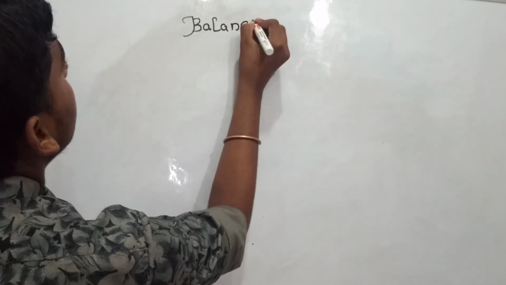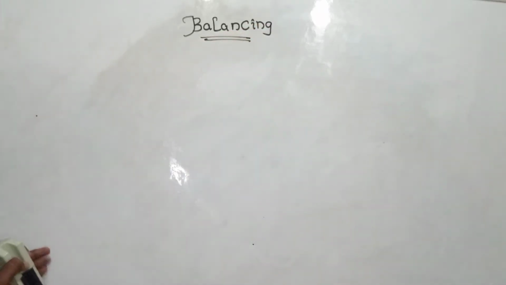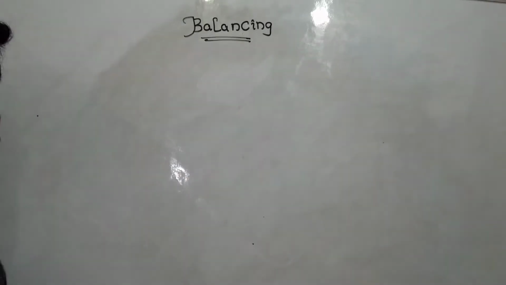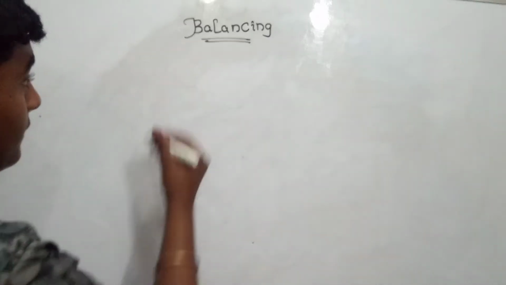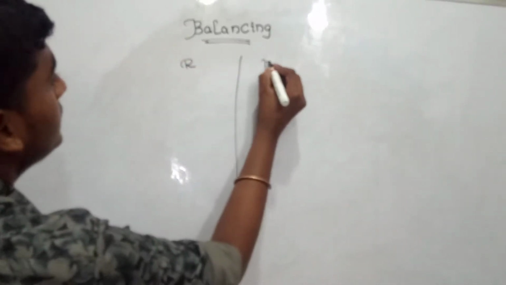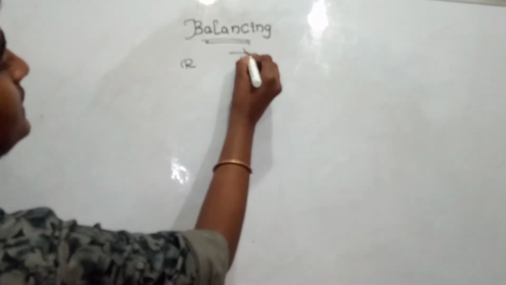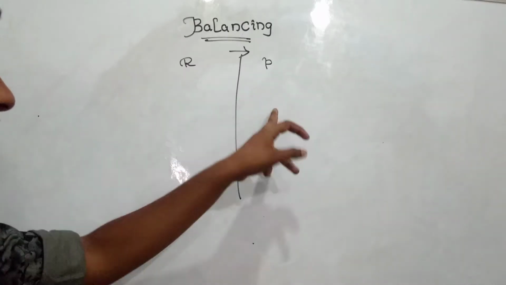This chapter is mainly about balancing. So what is balancing? I'm just giving you a rough idea. This is the reactant side and this is the product side. This border is known as the yields sign. We take the yields sign in an equation as the border between reactant and product.